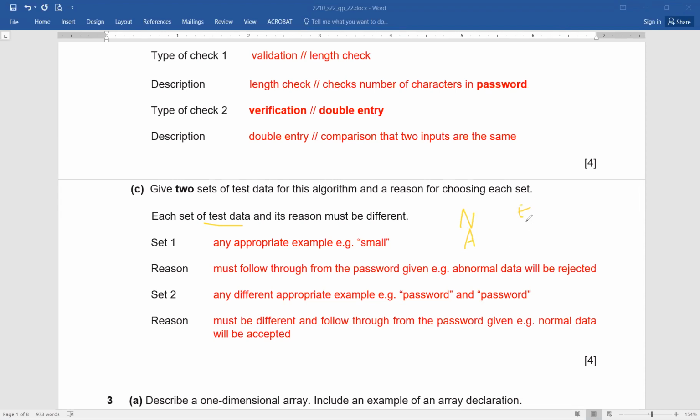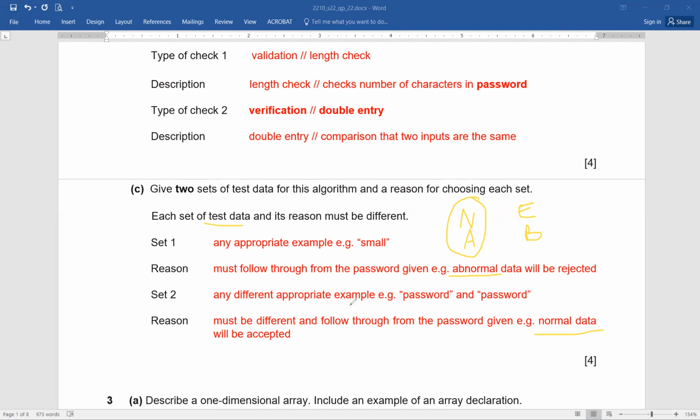Now, in this case, you can see for yourself that extreme and boundary as such are not feasible options because of the reason that password is not mentioned. So here you can go with these two basically options. So you can mention, you can take the reason, maybe for one situation you can say abnormal, and for the second situation you can say the normal, which should be accepted. And definitely the passwords are supposed to be same.